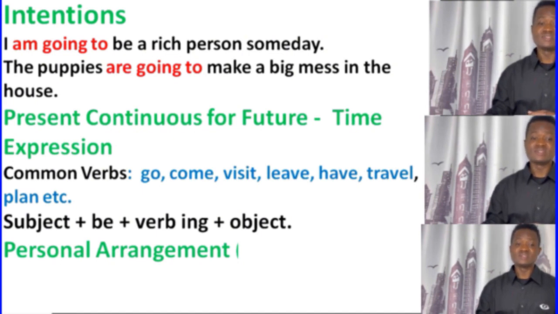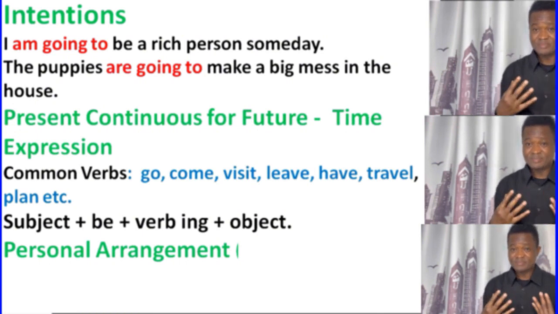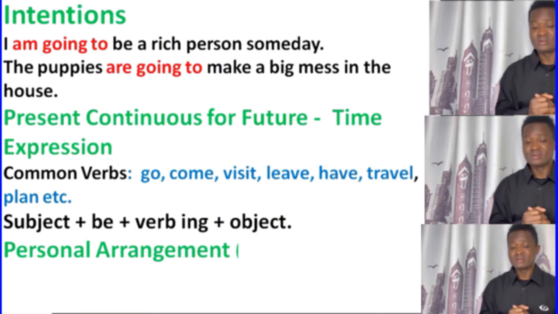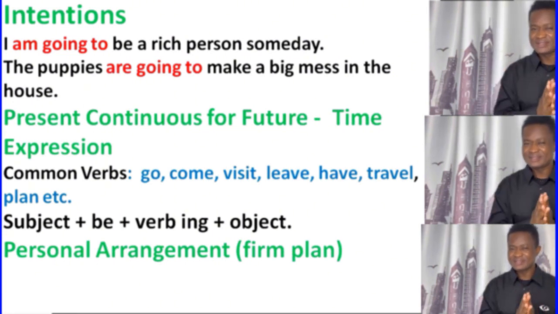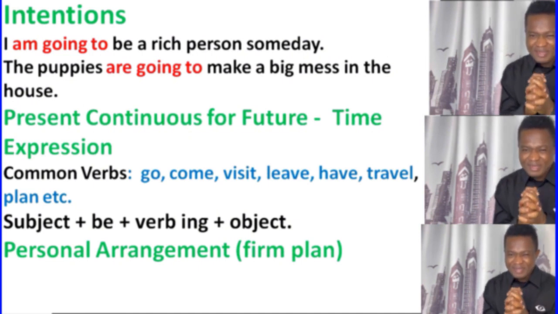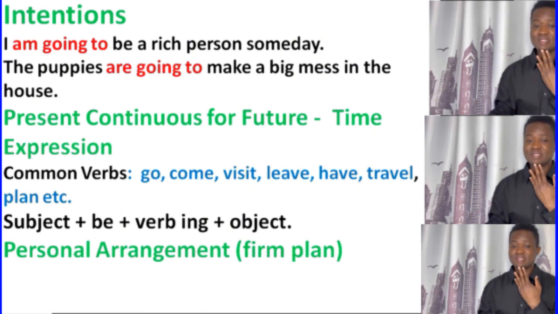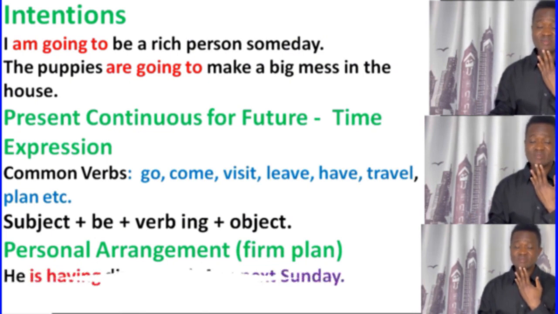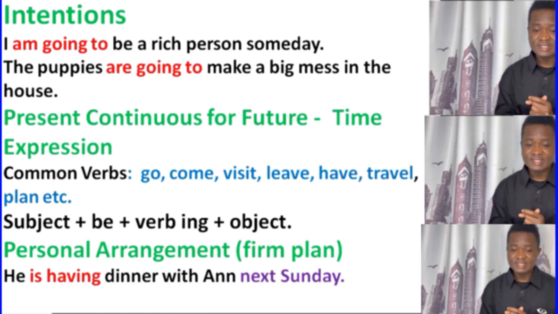For example here, one use is for a partial arrangement. It's a partial arrangement. All of us know what partial is. For example, a family plan, something that is fixed, is a family plan. You know what I mean? So there we use the present continuous tense to talk about the future. For example here, he is having dinner with Anne next Sunday. So he's having dinner with Anne next Sunday.